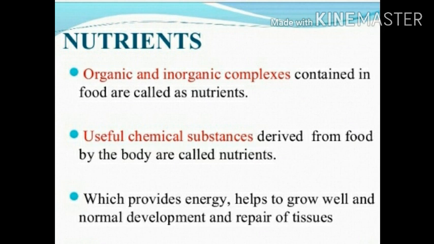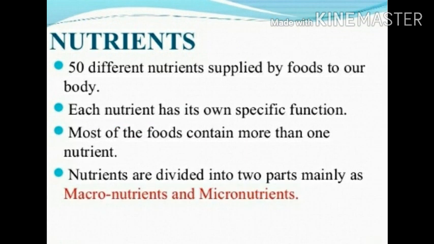Nutrients are also divided into two: micronutrient and macronutrient. Macro means contained in large quantity, micro means small quantity. Nutrients are divided into two parts, macronutrients and micronutrients. Each nutrient has its own specific function. Most foods contain more than one nutrient. About 50 different nutrients are supplied by food to our body. The most important nutrients are divided into two parts, macronutrients and micronutrients.